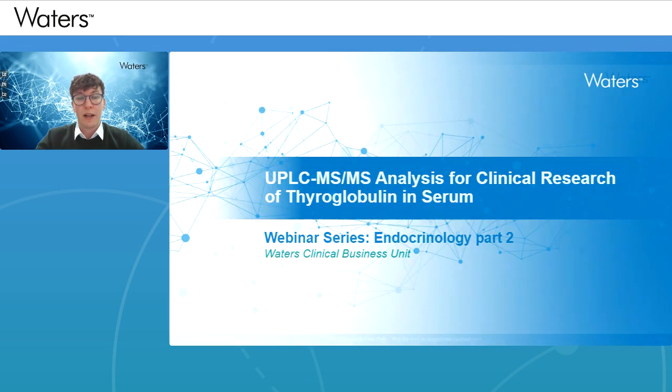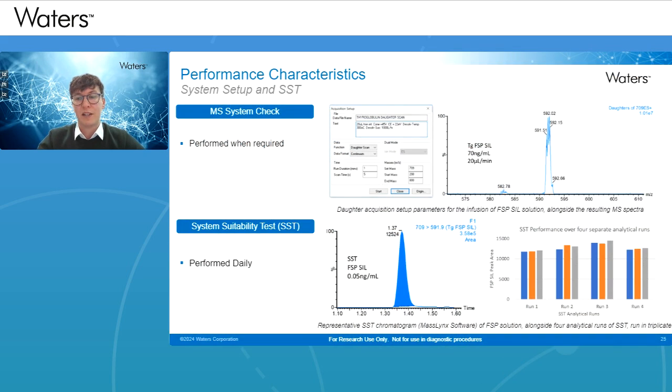So very quickly, performance characteristics, the MS system check, and then system suitability. We have the system check to demonstrate that we have MS performance. So we've done this across 3 different systems and demonstrated we get the same performance. And then the system suitability checks the LC-MS with the MS. And that again has been looked at on two to three different systems before, and that provides us with a similar peak area shown here, around 12,500 for system suitability test injection.